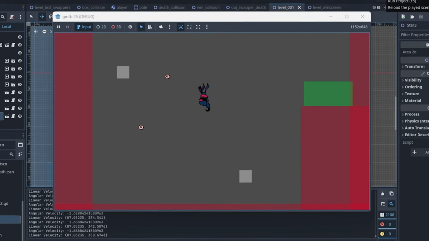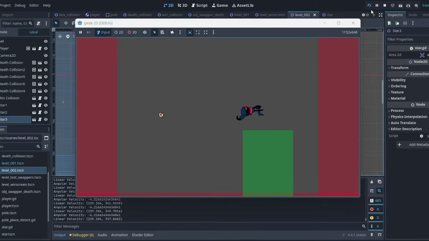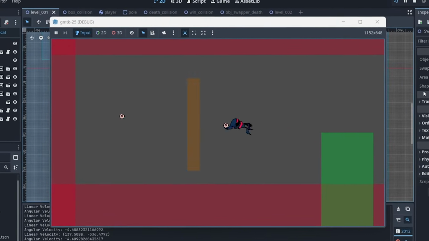I gave him arms. I'm messing around. I actually did end up doing all those things, as well as implement collectible stars and this cool damage collider that swaps every time he plays a pole.